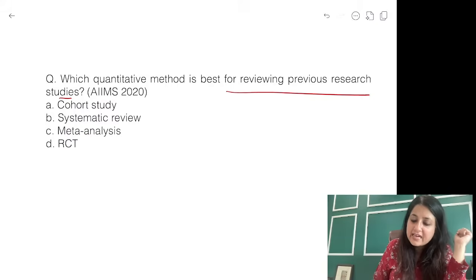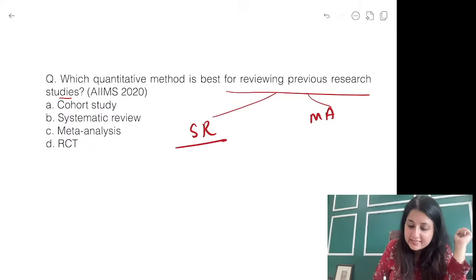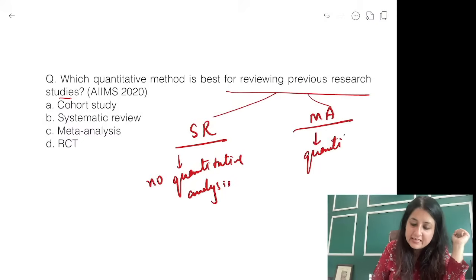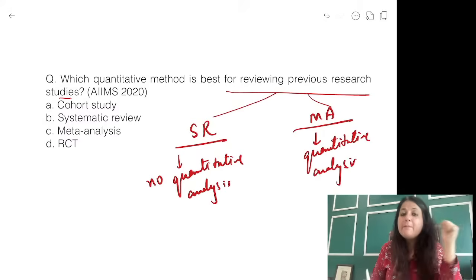Now, the best ways to study previous research are two things: systematic review and meta-analysis. In systematic review, there is no quantitative analysis. But in meta-analysis, you have quantitative analysis. We can't go into too much detail right now, guys.